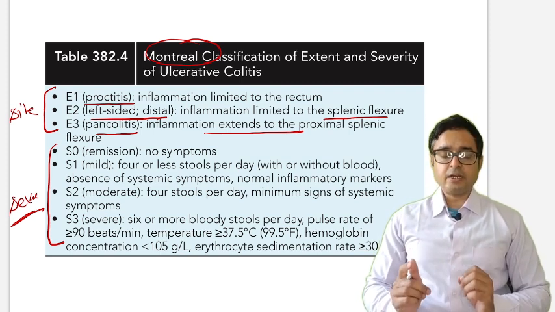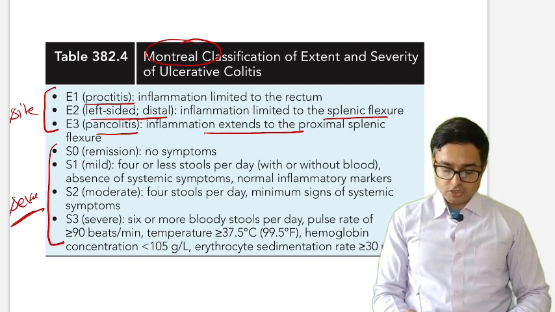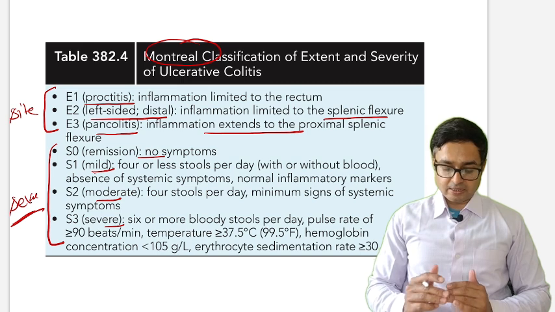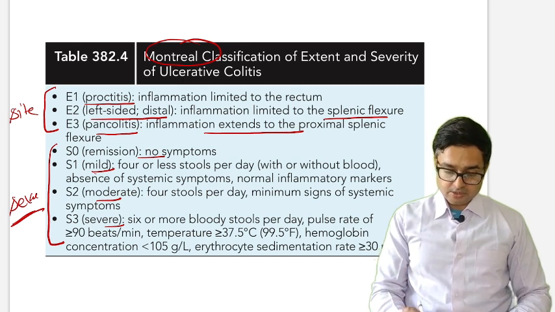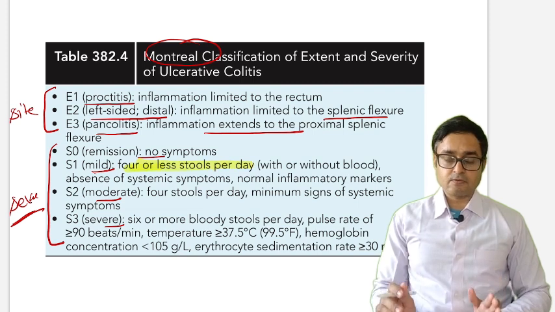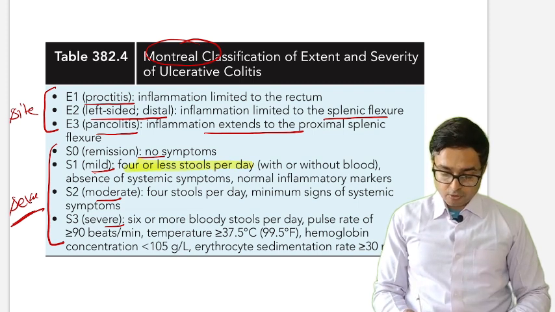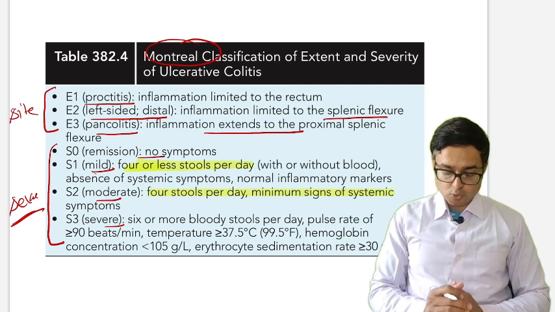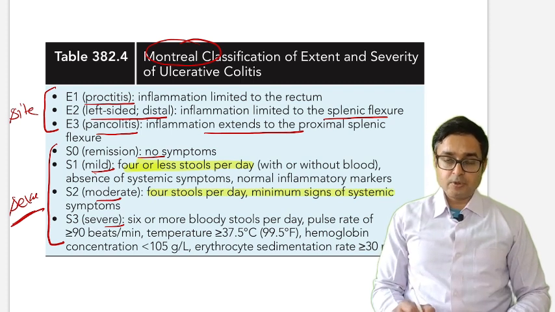Similarly, for severity of these diseases, S0 is remission, S1 mild, S2 moderate, S3 severe. So how will you classify this? If 4 or less stools per day, it is S1 mild. If it's 4 stools per day with minimum signs of systemic symptoms, it is called S2, and it will be called